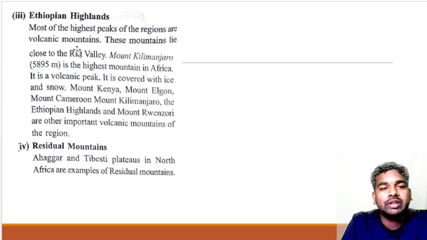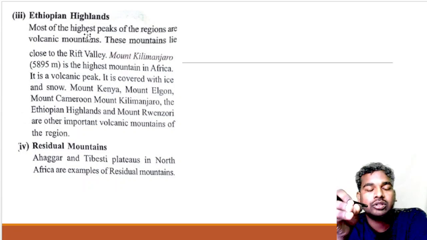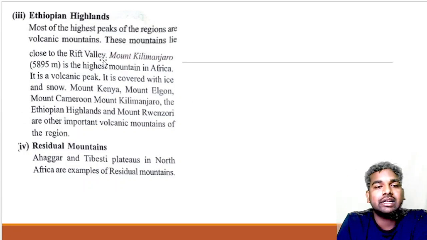Now about the Ethiopian highlands. Most of the highest peaks of this region are volcanic mountains. These Ethiopian highlands have many high peaks, and they are formed from volcanic mountains that lie in the Rift Valley. Mount Kilimanjaro, about 5,895 meters, is the highest mountain in Africa, and it is a volcanic peak.